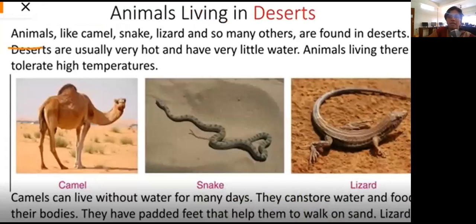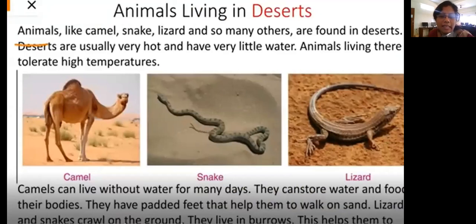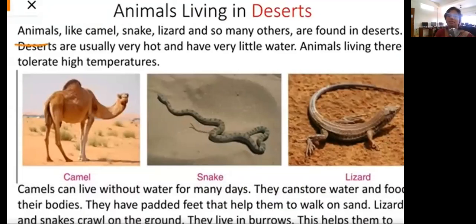Can you see here the animals living in the desert? Camel, snakes, lizards, and so many others are found in the deserts. Deserts are usually very hot and have very little water. Animals living there can tolerate high temperature. If you leave a dog or an elephant or any other land plain animal in the hot desert, they might not survive because their body does not support hot weather and they cannot survive with very little water.